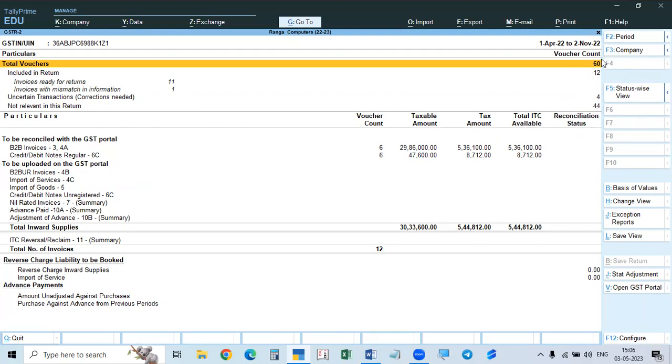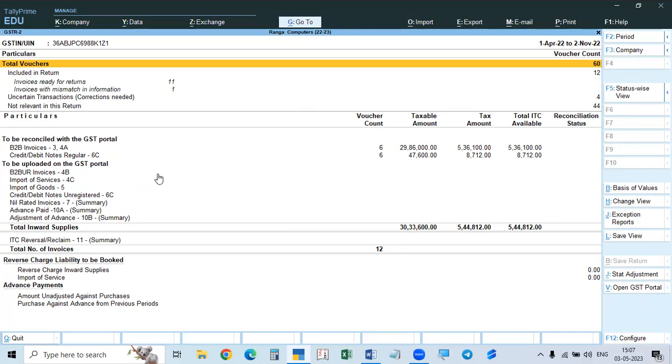Here, there are a total of 60 vouchers, and those not related to this are 44, because this is only for purchases, GSTR2. That means all other vouchers are not relevant. So 60 minus 44, 16 are related to this report. Out of the 16, there are 4 uncertain transactions, so only 12 are included.